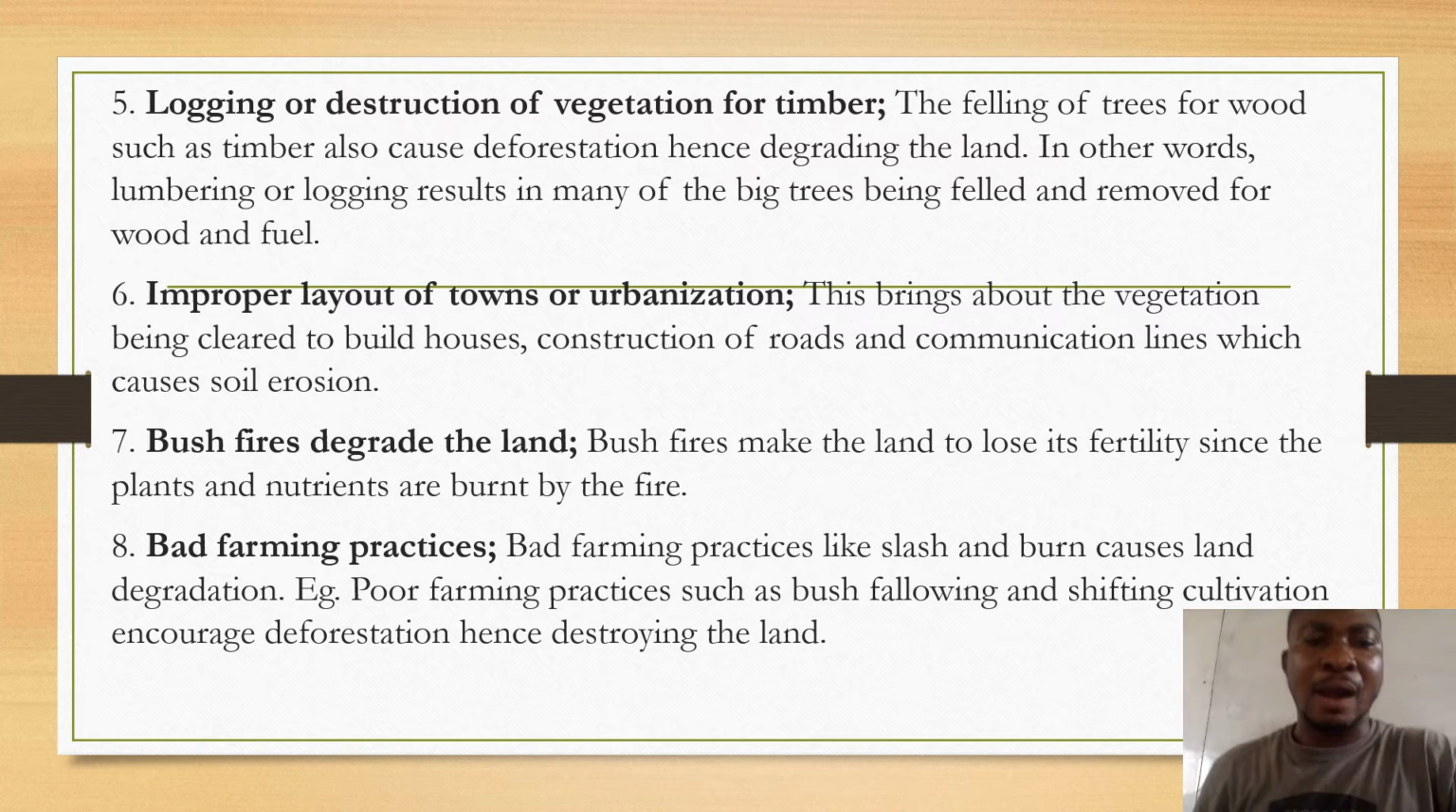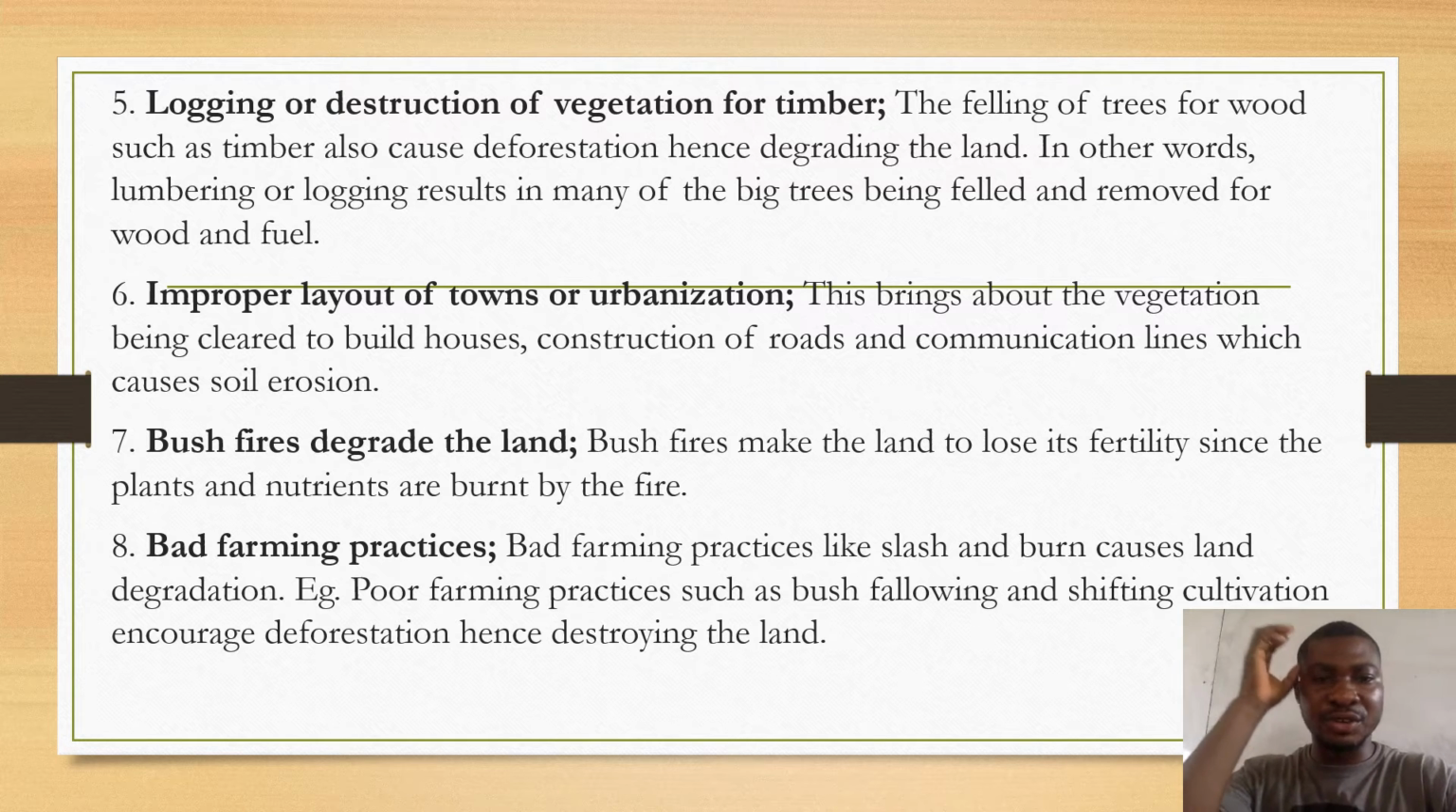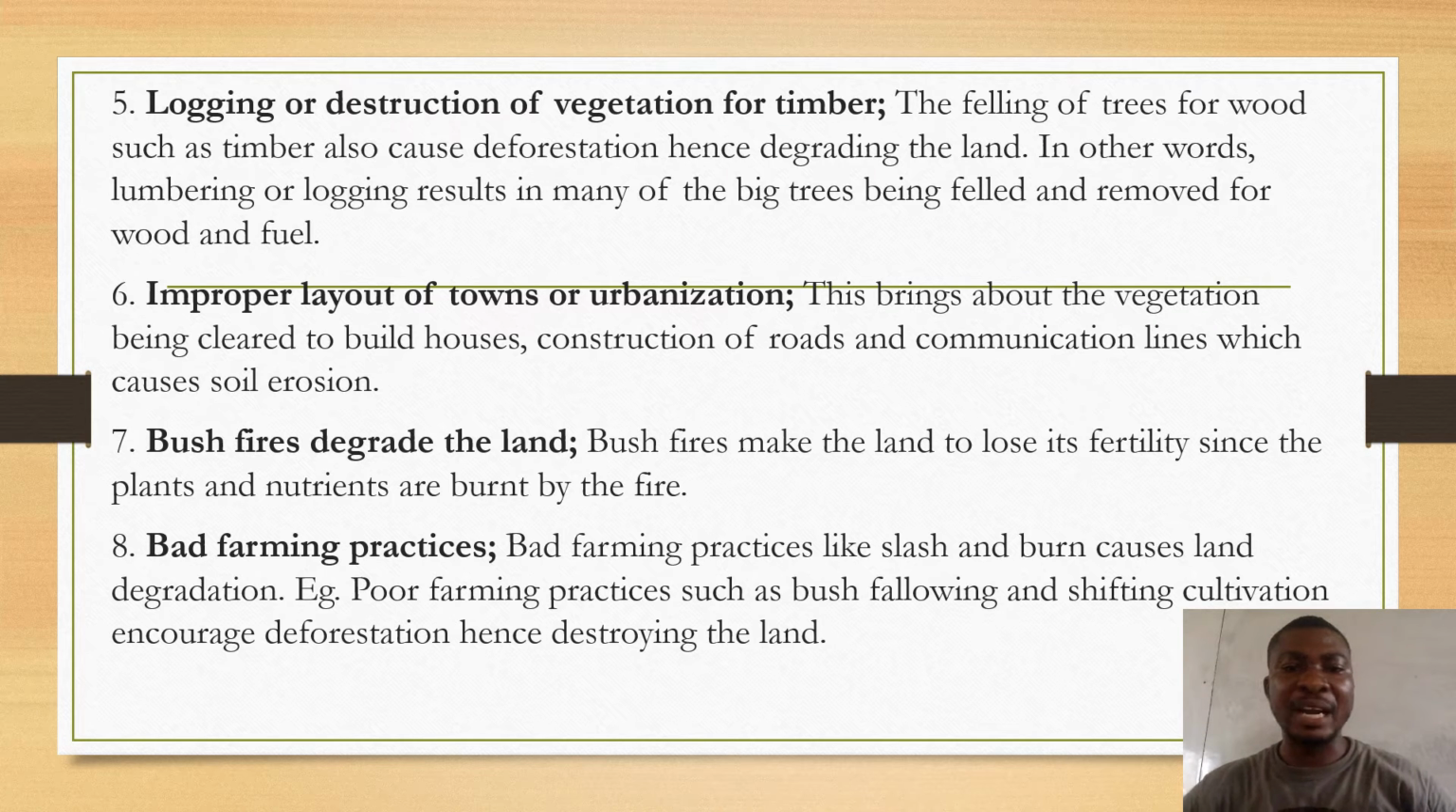One of the causes too is that bad farming practices also lead to land degradation. In this situation, we are saying that bad farming practices like slash and burn cause land degradation. Poor farming practices such as bush fallowing and shifting cultivation encourage deforestation, hence destroying the land.